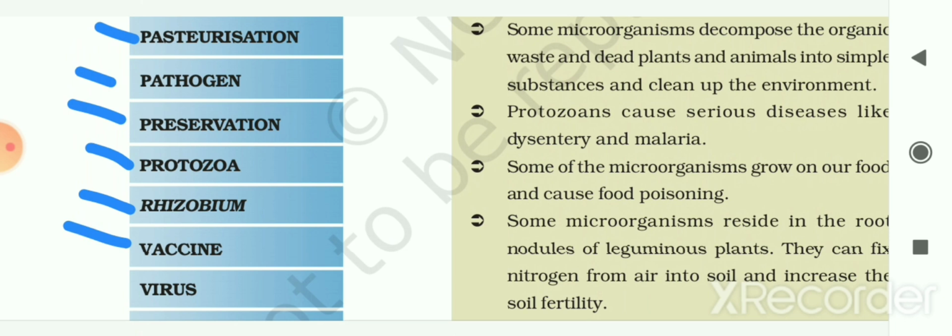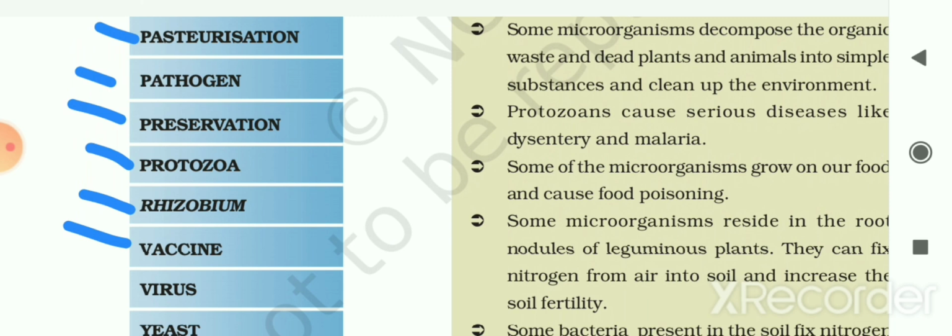The next is vaccine. So small quantity of dead or weakened pathogenic microorganisms injected in body to stimulate the immune system for the production of antibody, and this small quantity of liquid is known as the vaccine.